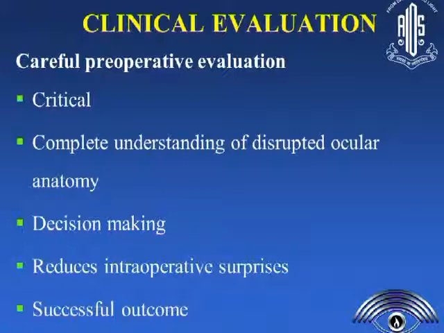And sometimes when you have a proper evaluation and management, you can have extra devices ready. Suppose you want to have implants, if you want to have capsule tension rings, or you might want to have a Prolene suture. So if you have a preoperative planning, you do not have to run in the OR. You can have all your gadgets necessary when you're doing a surgery. This will help you to have a successful outcome for the patient.